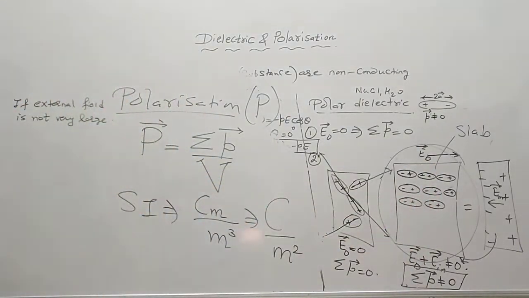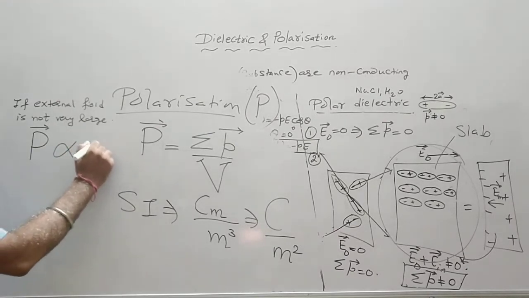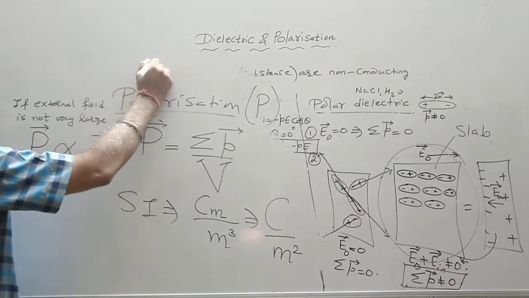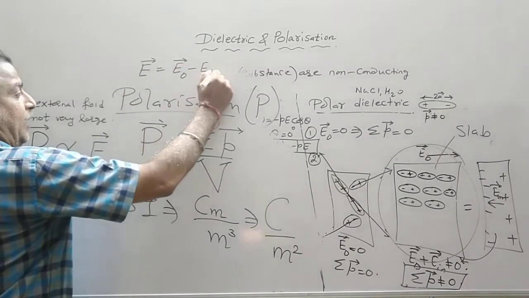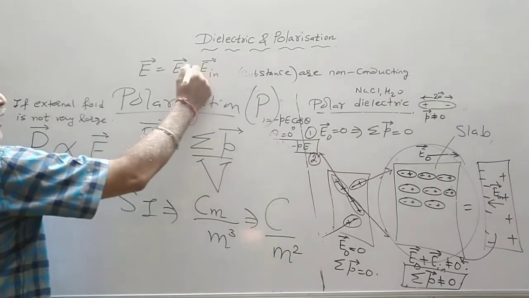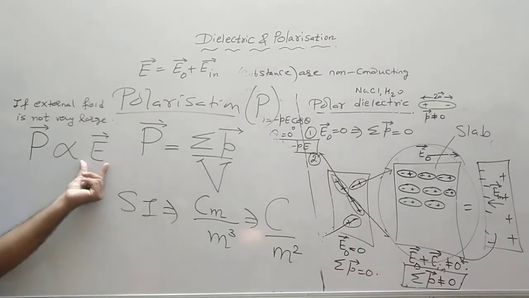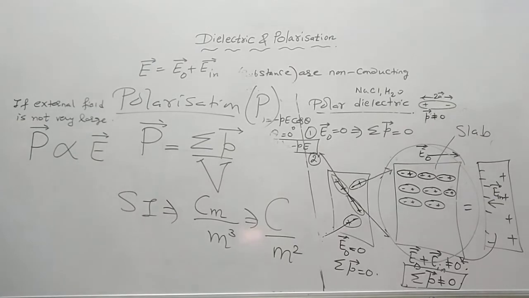So if the external field is not very large, it has been found that polarization is directly proportional to the resultant electric field intensity. Remember, this is the resultant electric field intensity. And what was the resultant electric field intensity? That was external minus induced. So when we do the calculation, we will keep a minus sign here. So this is E vector, that is the resultant electric field intensity.